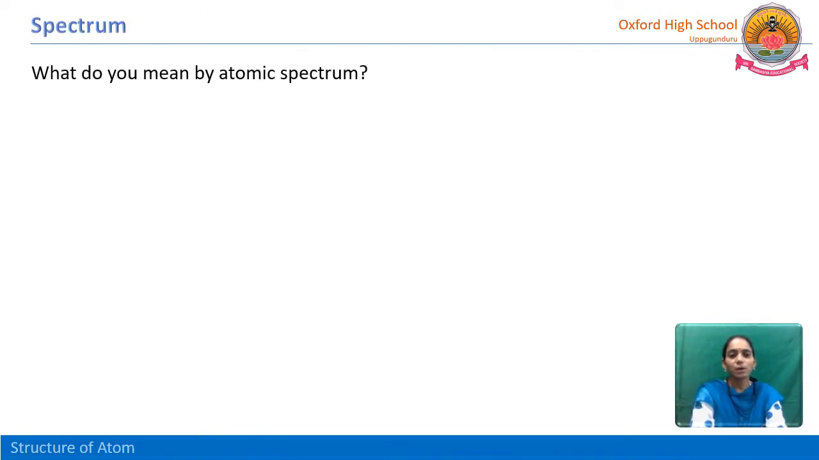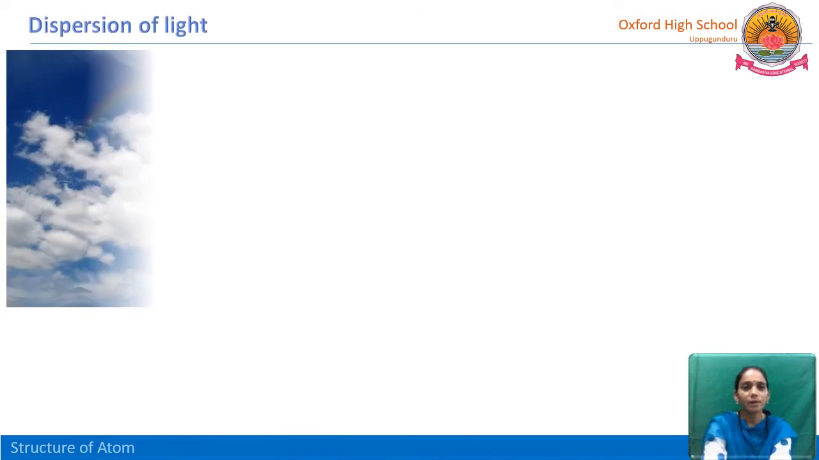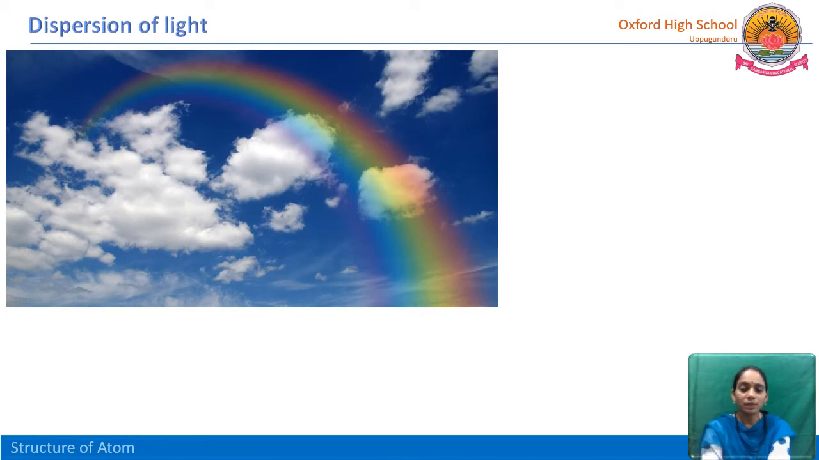Just now we have studied that Niels Bohr explained the hydrogen atom in terms of its atomic spectrum. Then what do you mean by atomic spectrum? How does it help us to understand the atomic structure? Let us know in detail about the spectrum. Usually in the sky, after the rain has stopped, we can observe the rainbow. Is it a natural spectrum? Yes, we know this one.